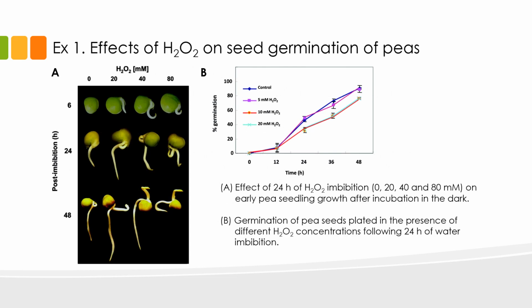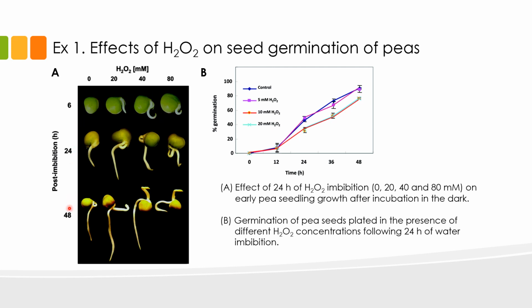This slide shows you the effects of hydrogen peroxide treatment on the germination of pea seeds. We have here germinating seeds at 6, 24, and 48 hours of water uptake following treatment with 0, 20, 40, and 80 millimolars of hydrogen peroxide. After 6 hours, it is clear that seeds treated with hydrogen peroxide germinated faster compared to the non-treated seed. These are the treated seeds, and this is the non-treated seed.